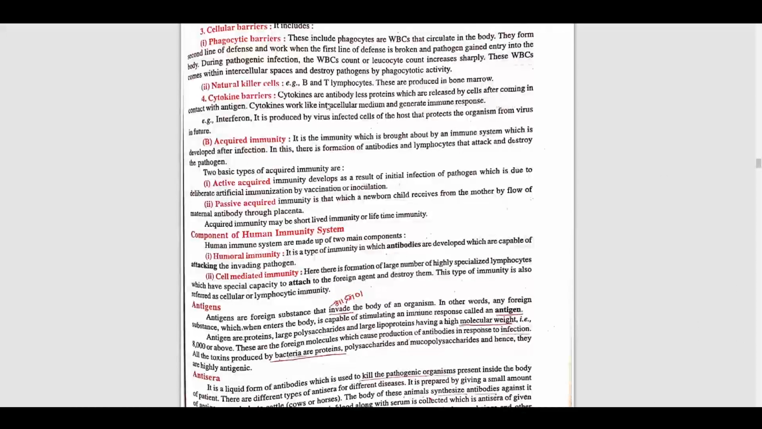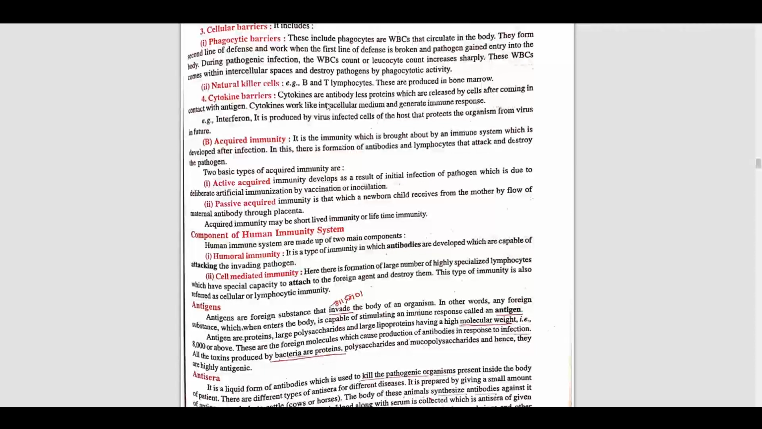So that is acquired immunity. Again, this is divided into two basic types, that is active acquired or passive acquired. Active acquired means we will count in vaccination, the vaccination which we are taking to stop that pathogen. Okay, now passive acquired means what?